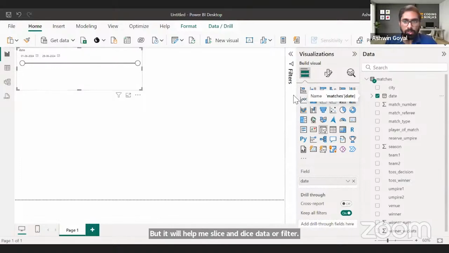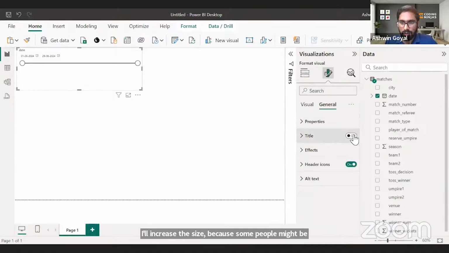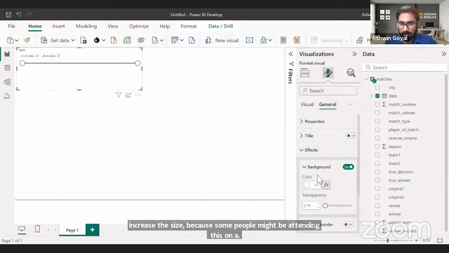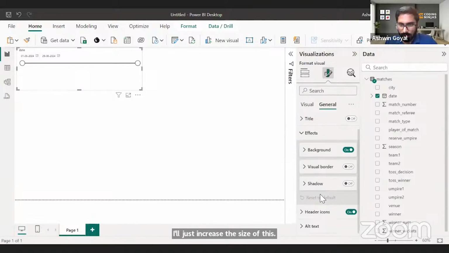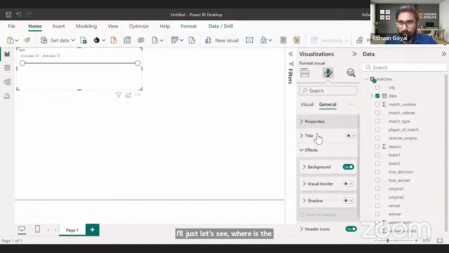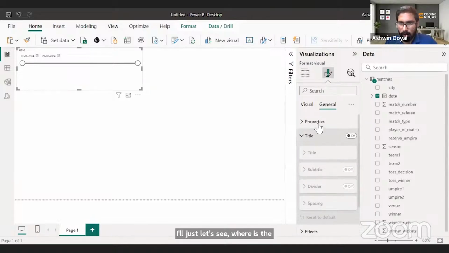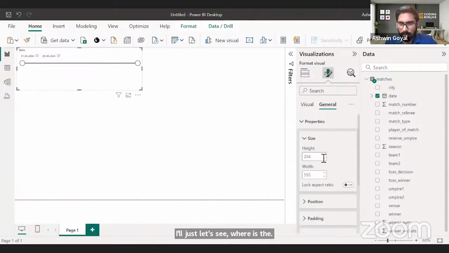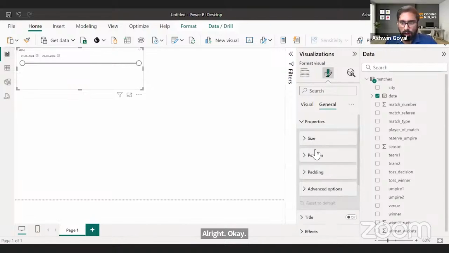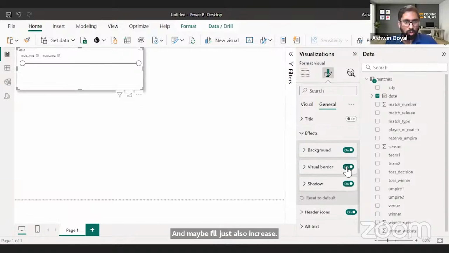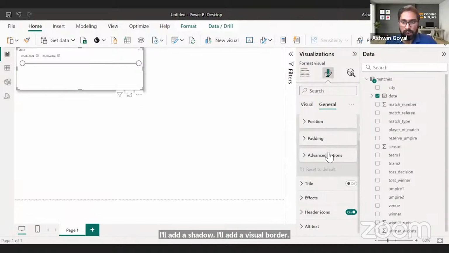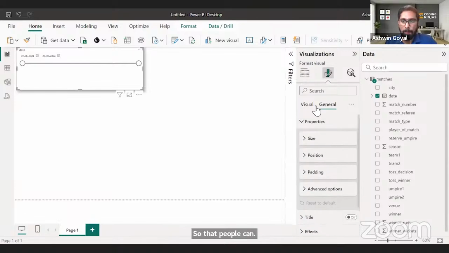See this? I'll increase the size because some people might be attending this on a smaller screen. So I'll just increase the size of this. And maybe I'll also add a shadow, I'll add a visual border so that people can easily see this. Like I want to highlight this filter.